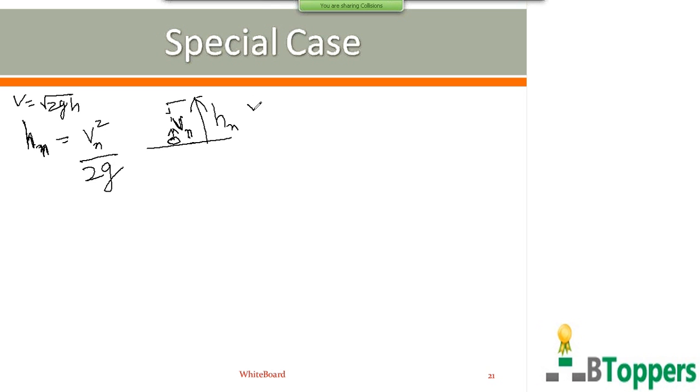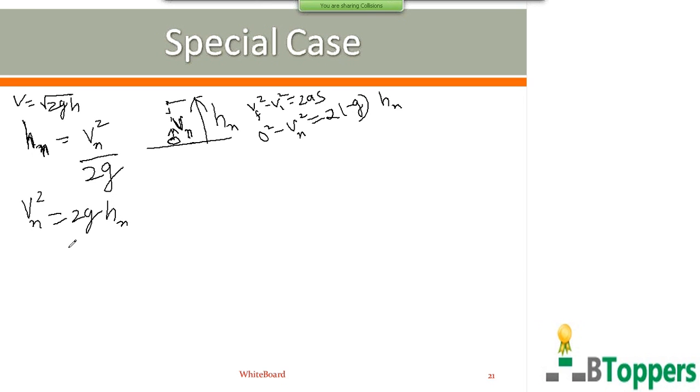Otherwise, if you use the formula Vf square minus Vi square equal to 2as, for motion of the ball after the nth impact, at the highest position the final velocity is 0. Vn is the magnitude of the initial velocity for motion of the ball under the influence of gravity after the nth impact with the floor. So you can write Hn equal to Vn square by 2g, or Vn square can be written as 2g Hn.